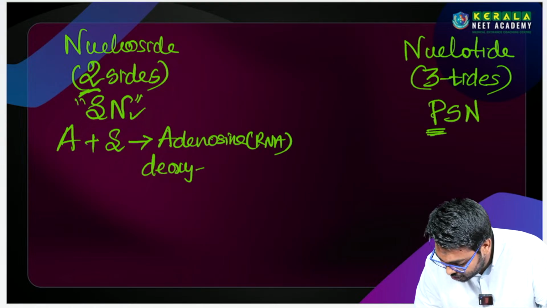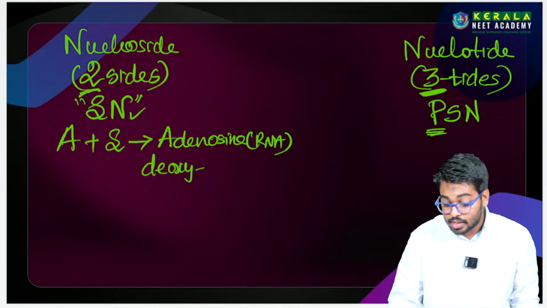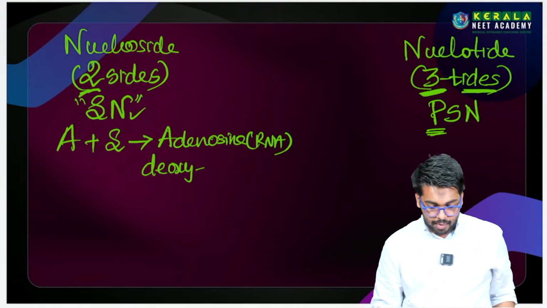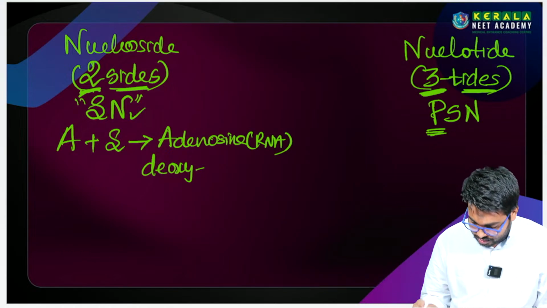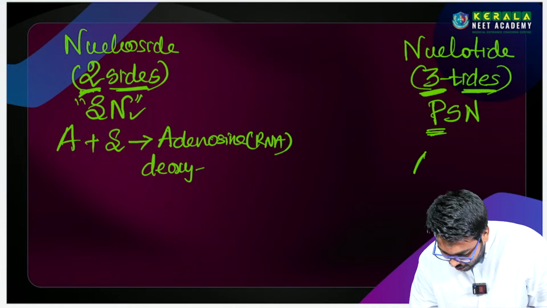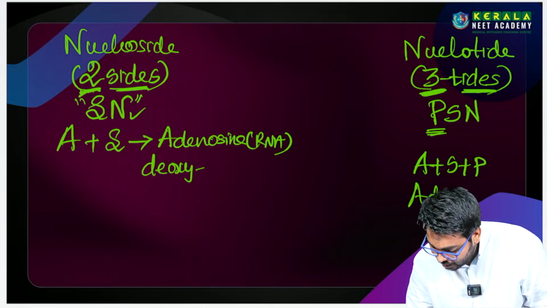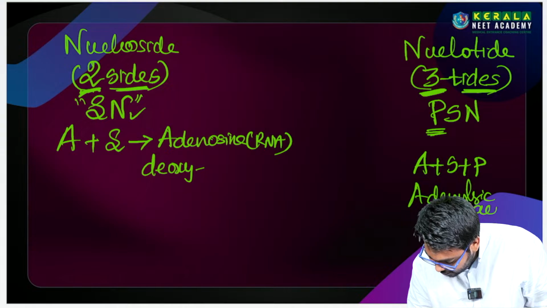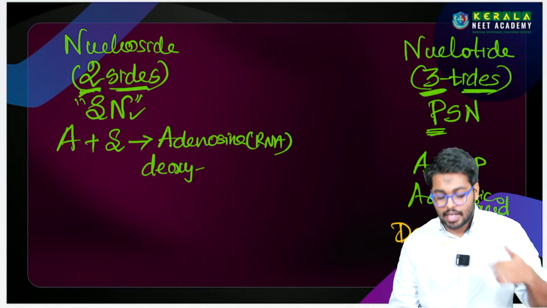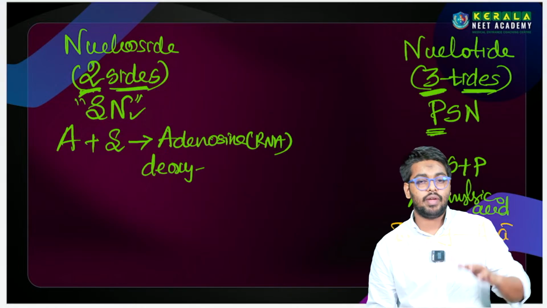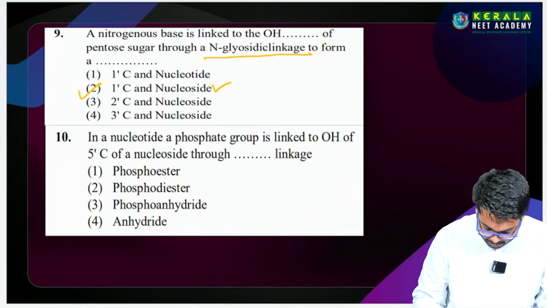Now a nucleotide is made up of three components. The phosphate is additional, so three tides, because a nucleotide has three components. Here there are two components, that is a nucleoside. Clear? So adenine plus sugar plus phosphate is called adenylic acid. In the case of DNA, we say deoxyadenylic acid. Very simple. Clear? So now let's look at this question.